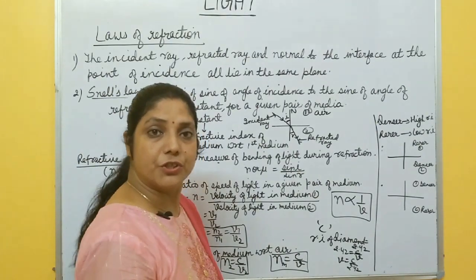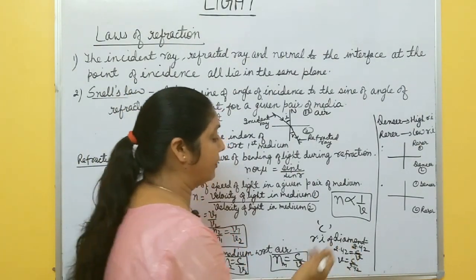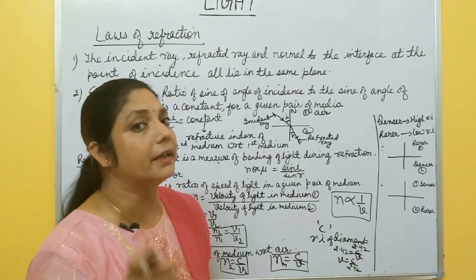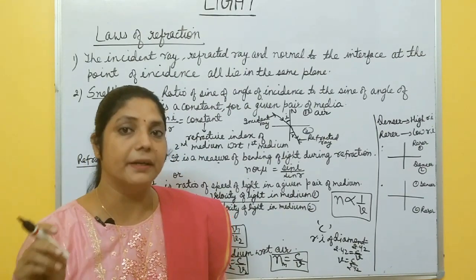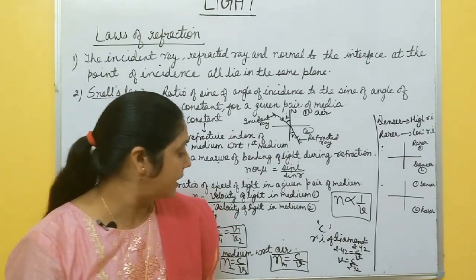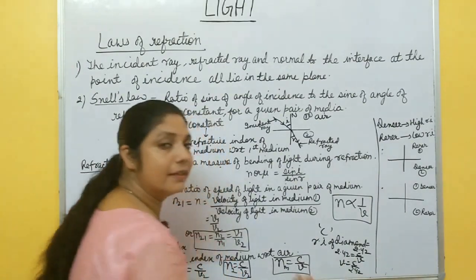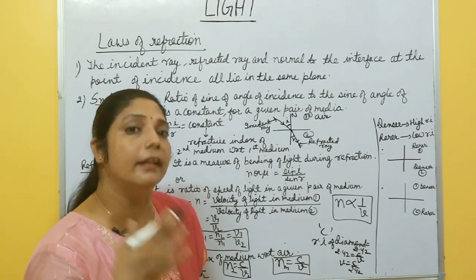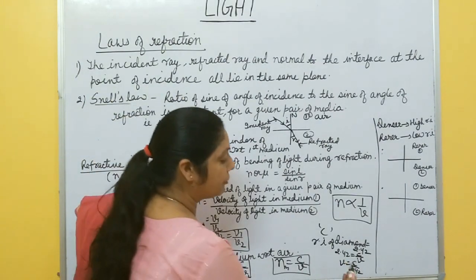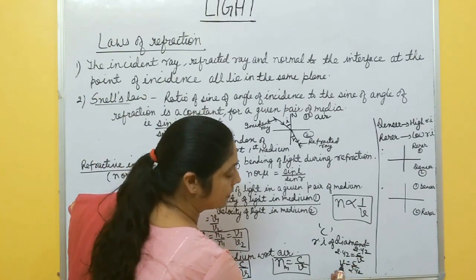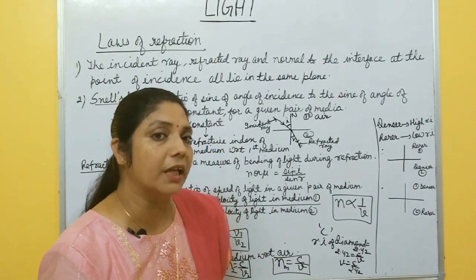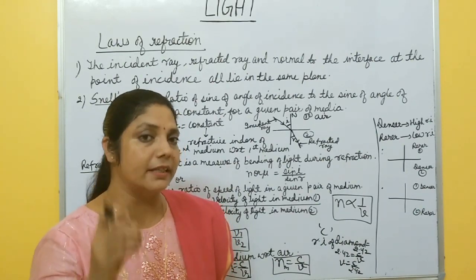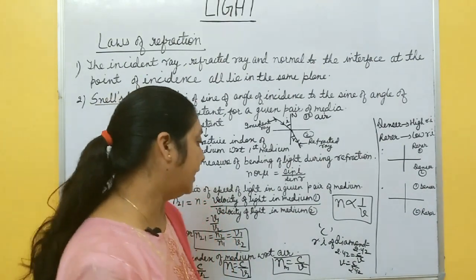So in 1 marks question it will be asked that it is given that refractive index of diamond is 2.42. What is the meaning of this one? It means refractive index of diamond with respect to air, or you can say velocity of light in diamond is equal to 1 by 2.42 times velocity of light in air, or you can say velocity of light in air is equal to 2.42 times velocity of light in diamond. It means velocity of light in diamond decreases with respect to air, right?